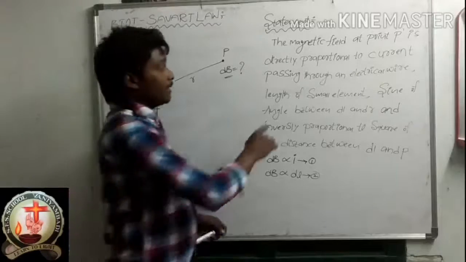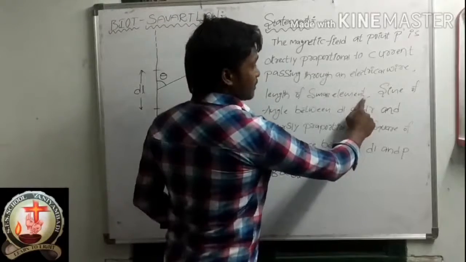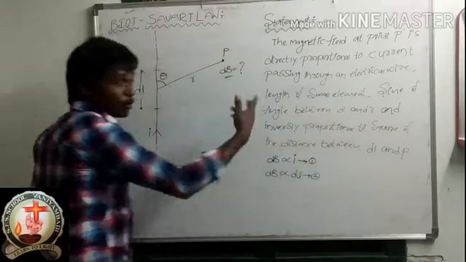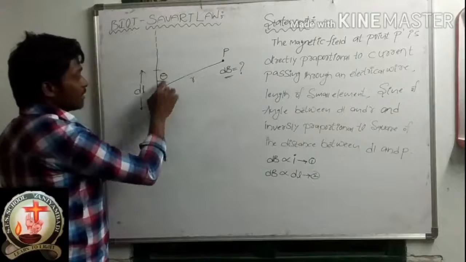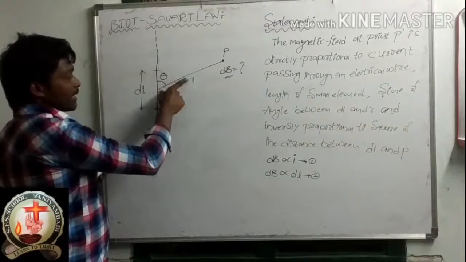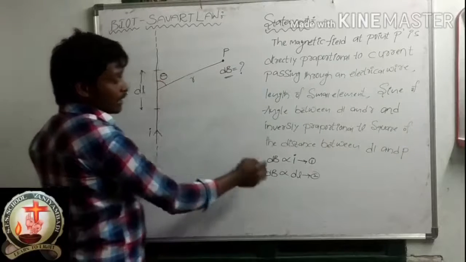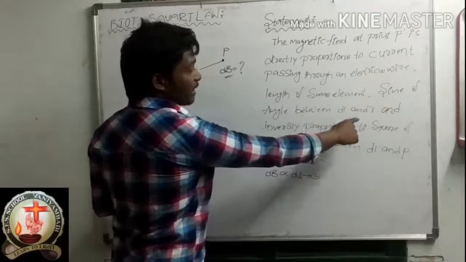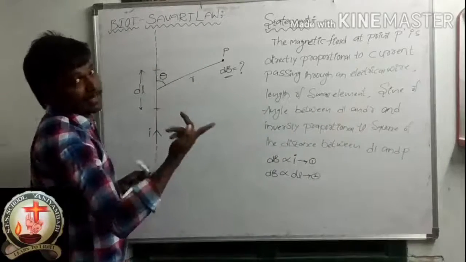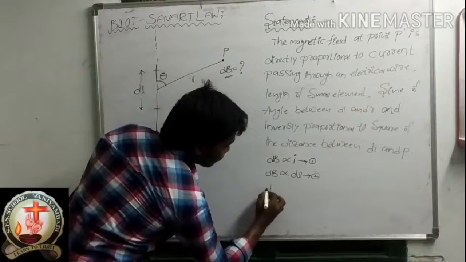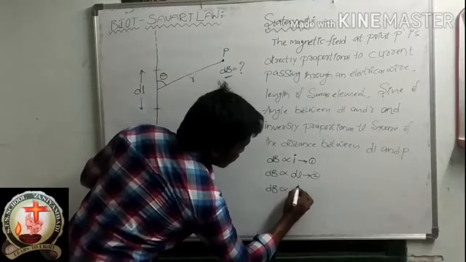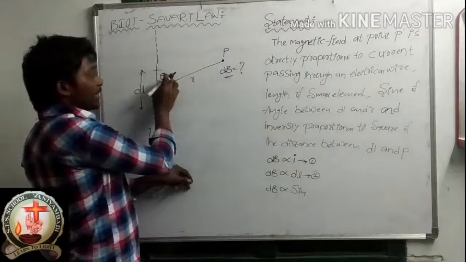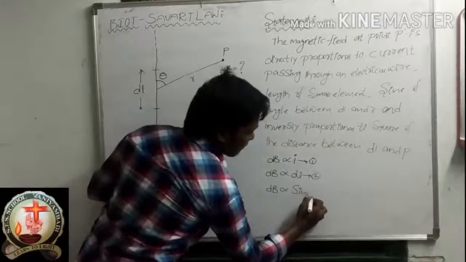Then the sine of angle between DL and R. This is the DL and this is the R. What is the angle? Theta. So dB is directly proportional to sine theta.